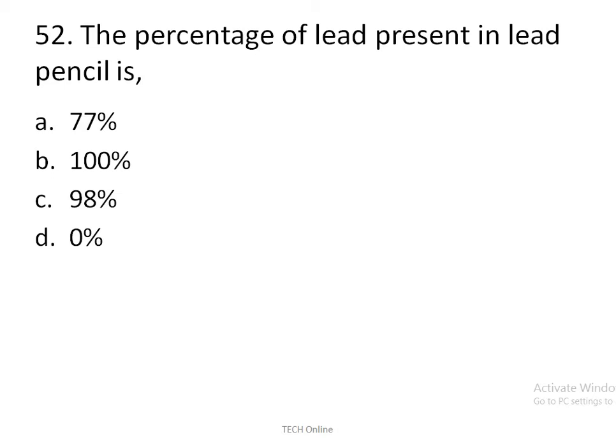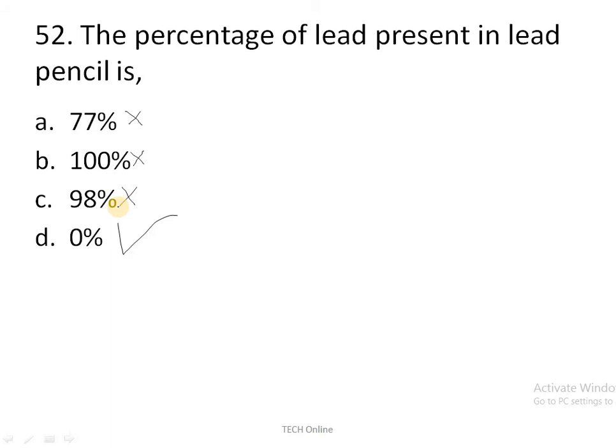Moving to the next question, the percentage of lead present in a lead pencil is what? 77 percent is given, 100 percent, 98 percent, 0 percent. Actually, in manufacturing of pencils, lead is not used, because a lead pencil is made up of graphite, not of lead. So it contains 0 percent. That is the correct answer, whereas 77% is wrong, 100 percent is wrong, and 98 percent is also wrong.